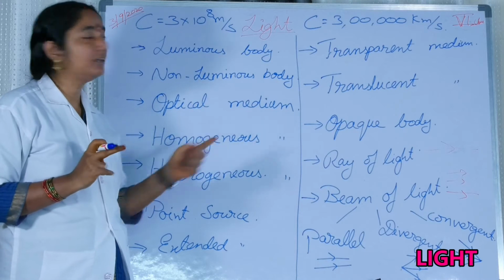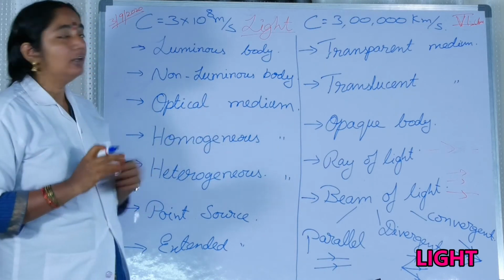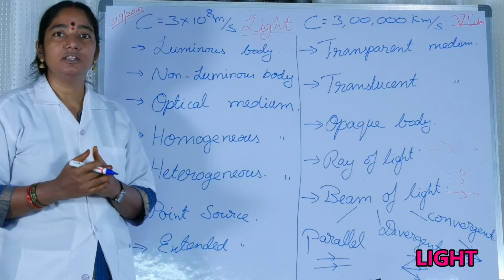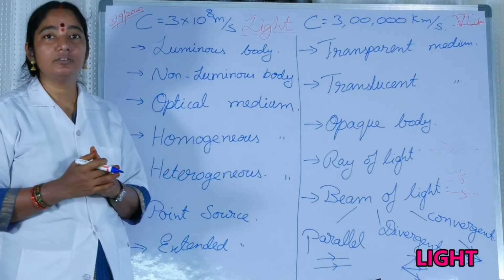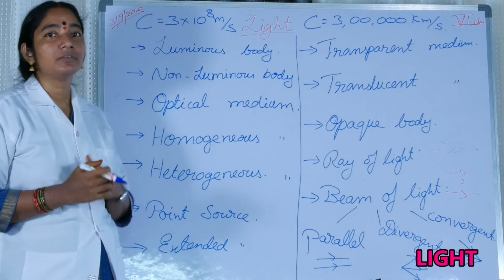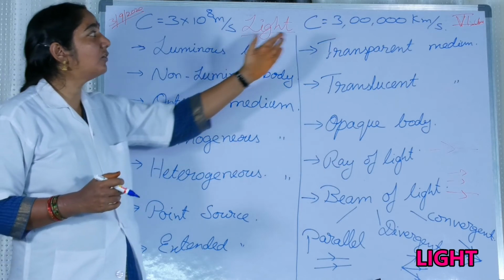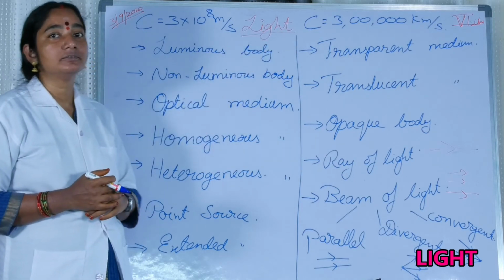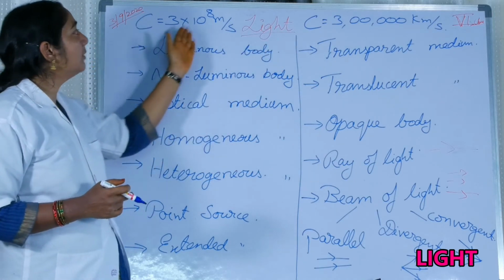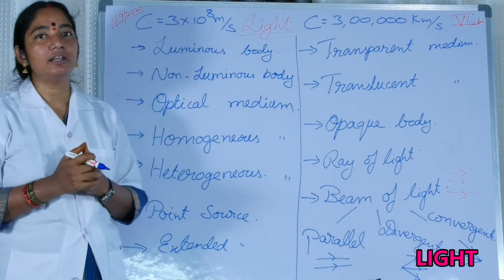Light. We have already been discussing this in 6th standard. We already know that light is a form of energy. It's an electromagnetic wave. It travels in a straight line, which is the rectilinear propagation of light. And light travels at a very high speed, that is 3 lakh kilometers per second, or 3 × 10^8 meters per second. So you have to remember this value.